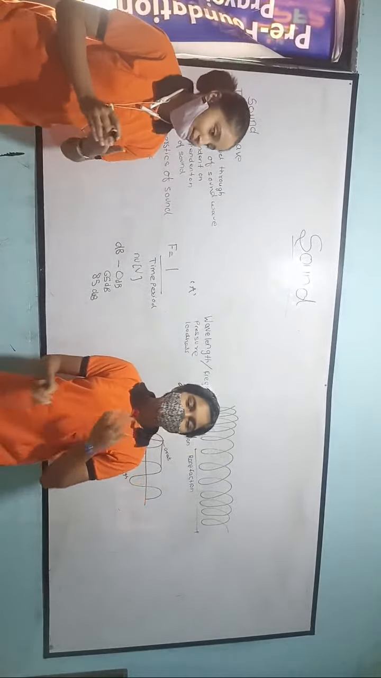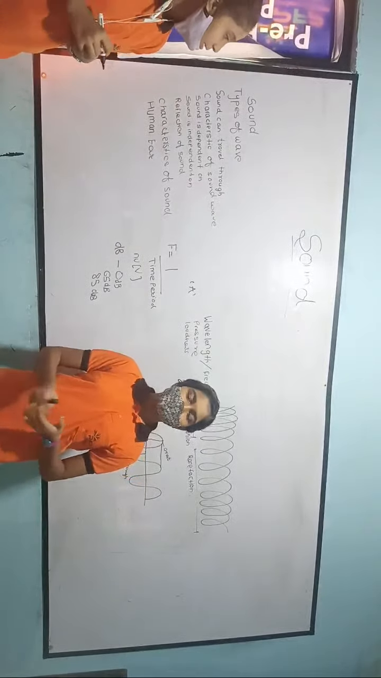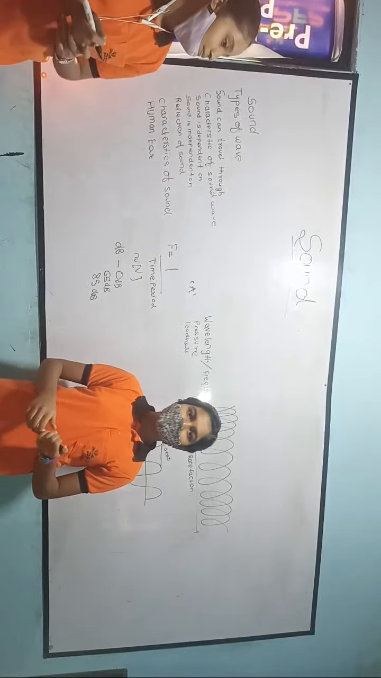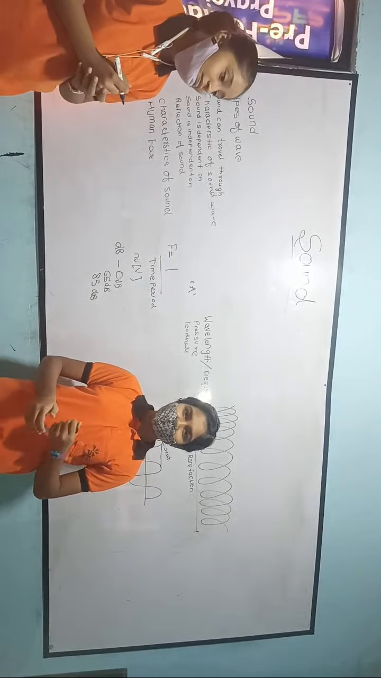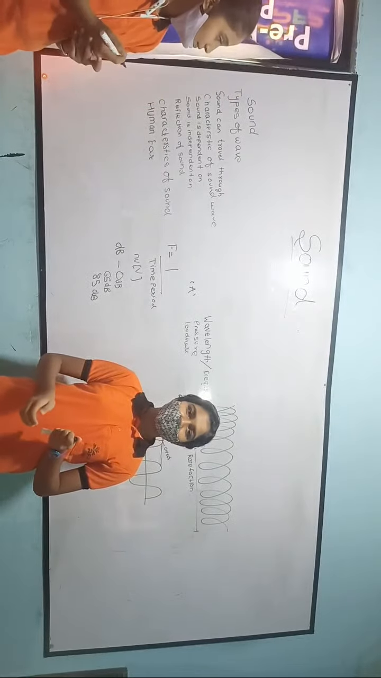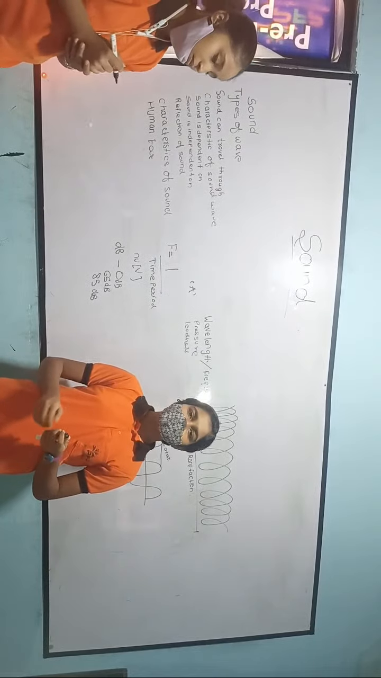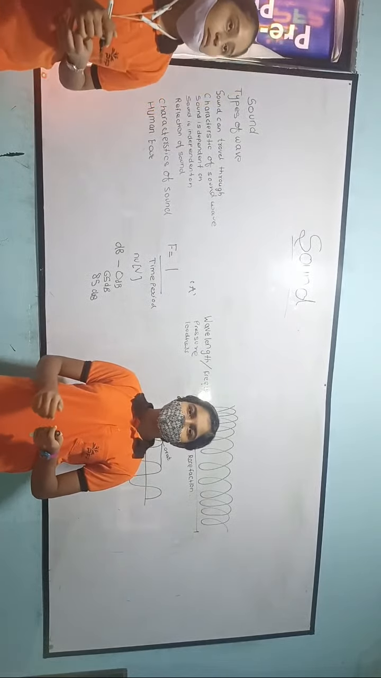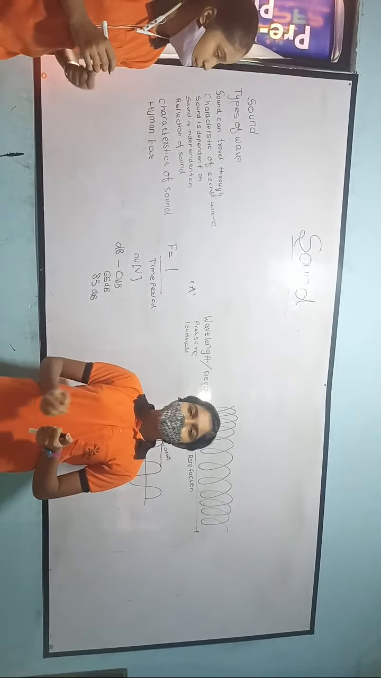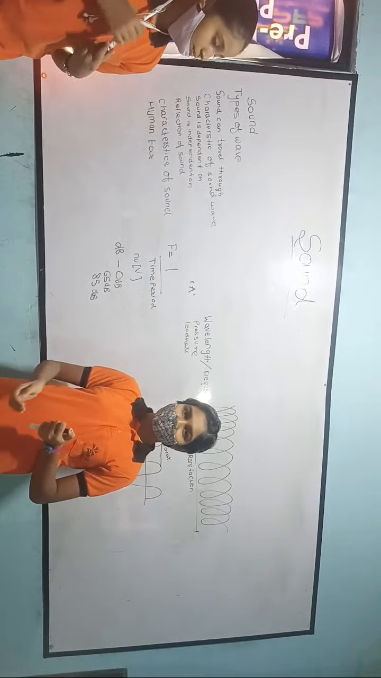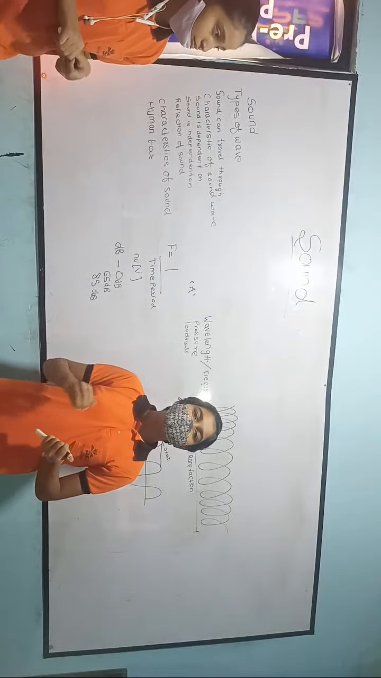Now, audible range. The audible range of humans is 20 to 20,000 hertz. Depending on the frequency, there are two types of sound: ultrasonic and infrasonic. Infrasonic sound is sound below 20 hertz, and it cannot be heard by humans. This sound can be measured by a device called a seismometer. Whales and rhinoceros can hear this sound, and they can use it to detect earthquakes.